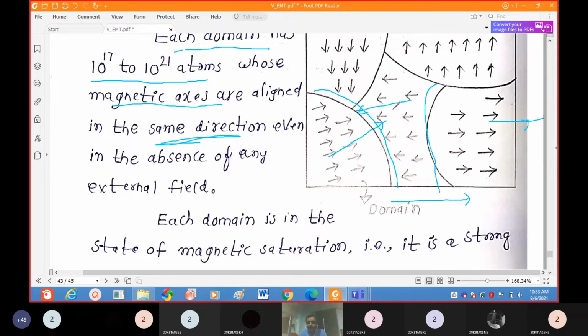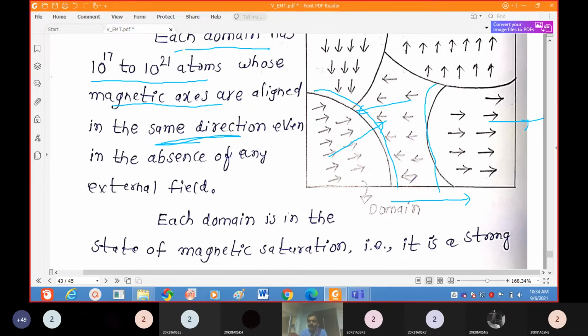The area of this boundary will decrease. The remaining area is parallel to the direction. That's why these domain walls are displaced to this direction. Similarly, these domain walls increase, and these will merge. If you apply the maximum field, all domain walls are merged with each other. That means because of the displacement of the domain walls, these materials are magnetized.